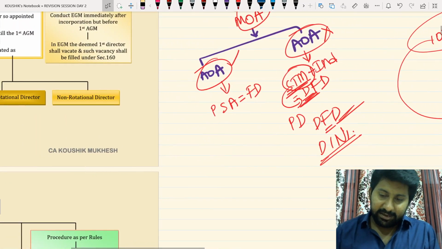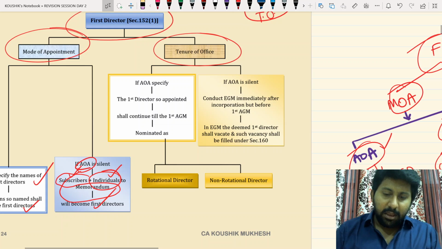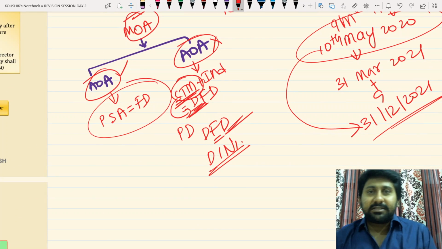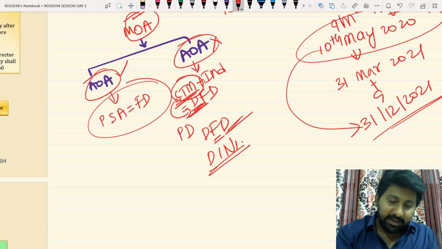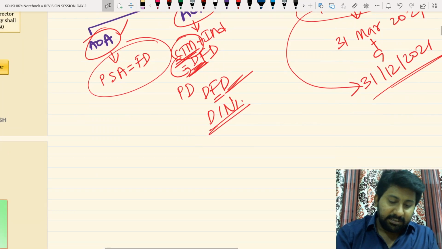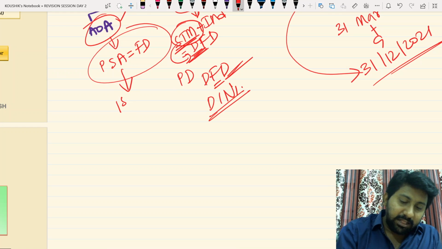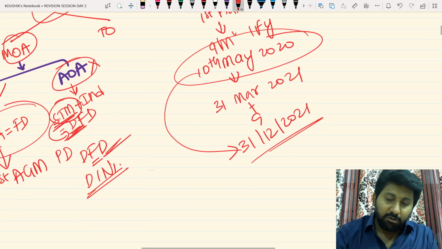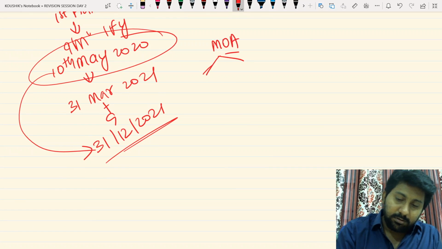Therefore, see here, law says like this: if names are specified in the articles itself, these first directors can continue for a long period. These first directors, if officially appointed, can continue till the first AGM. They can continue till what AGM? First AGM. Let's write in the tenure of office. So mode of appointment, two modes. Now tenure of office, two tenures.